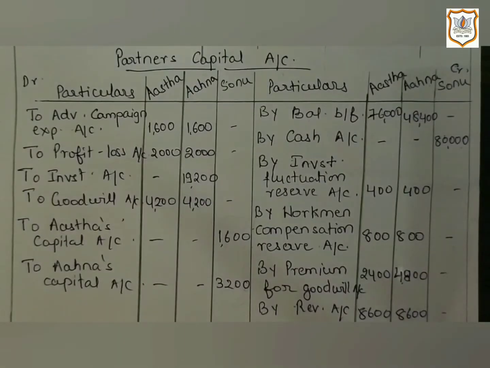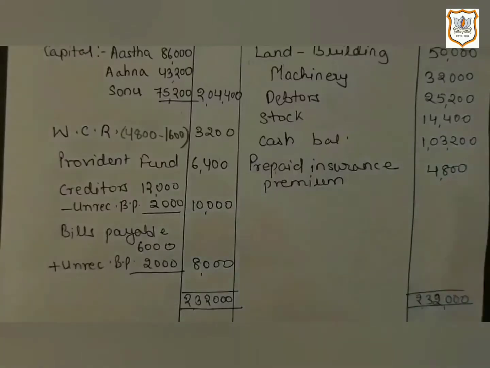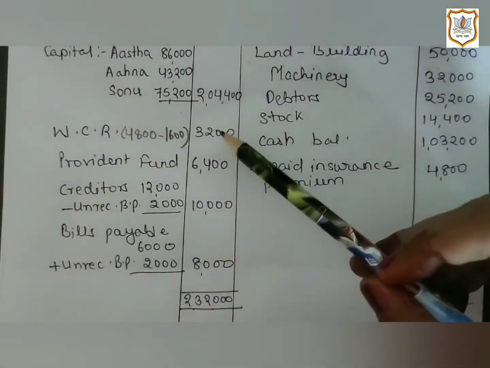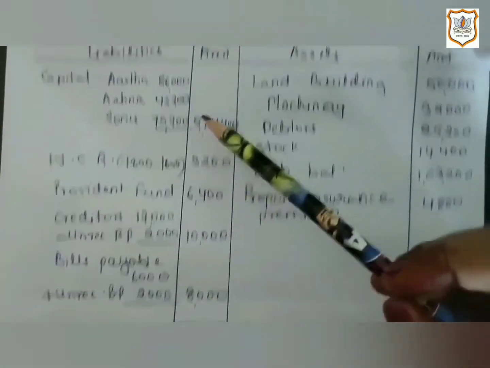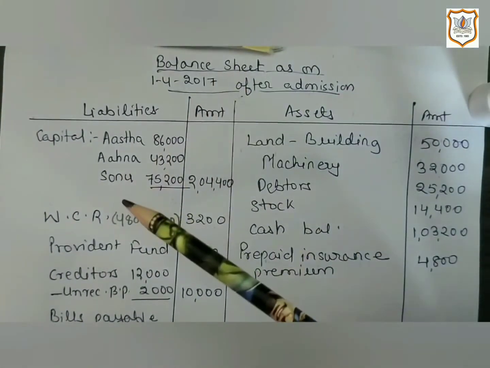So you note that the amount of reserve in excess of the liability is distributed among the old partners in their old profit sharing ratio, and the balance amount, that is 3,200, will be shown on the liability side of the balance sheet.